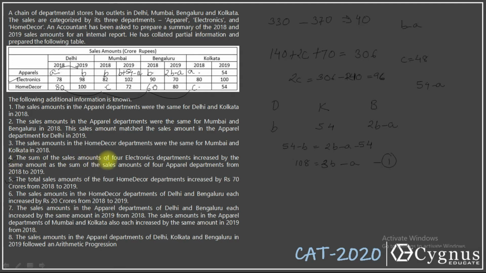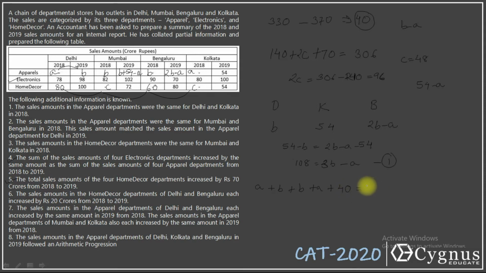The sum of the sales amounts of the 4 electronic departments increased by the same amount as the sum of the sales amounts of the 4 apparel departments from 2018 to 2019. That means for the apparel departments, the increase should be the same as for the electronic departments. What was the increase in the electronic departments? It was 40. So in apparel, there should again be an increase of 40. How do we get this? In 2018 for apparel, Delhi had A, Mumbai had B, Bangalore again B, and Kolkata A.